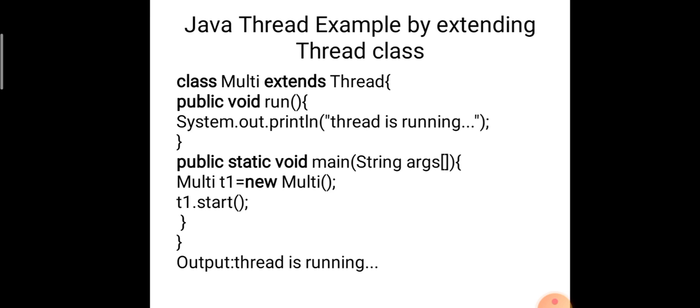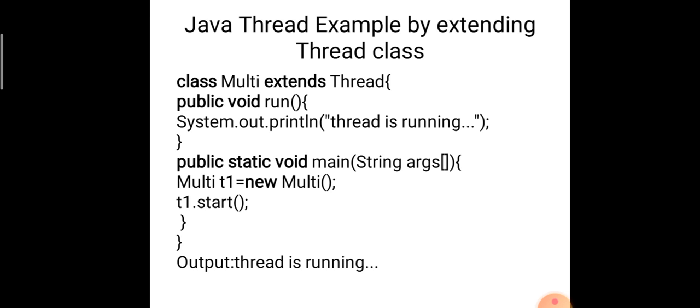thread. Okay. Second, it has a void run method. So once the thread is created, if you give a start method, it actually moves on to this public void run and executes the number of lines available in this method. Okay.